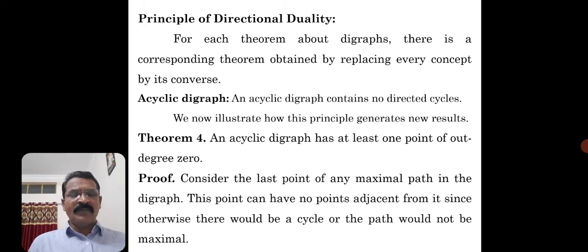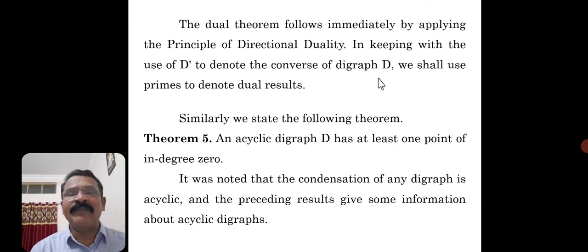Because we are considering any maximal path, the dual theorem follows immediately by applying the principle of directional duality, in keeping with the use of D dash, that is, finding the converse of the digraph D. To denote the converse of digraph D, we shall use primes to denote dual results. Okay, so this is the simple theorem. You can write the proof in a simple form also.